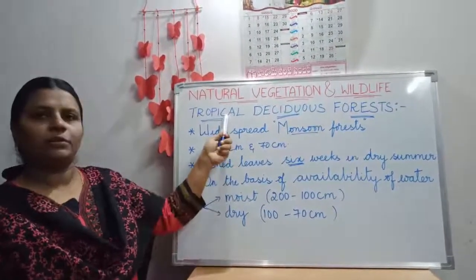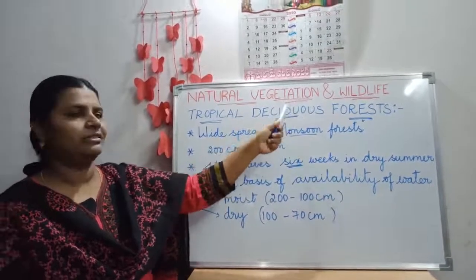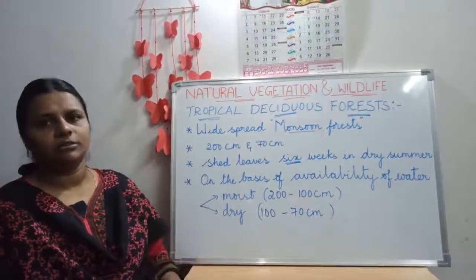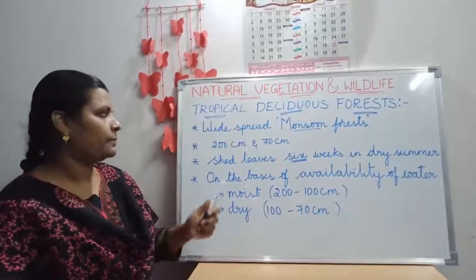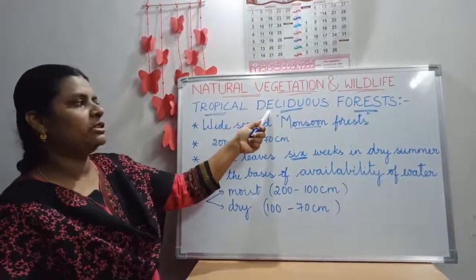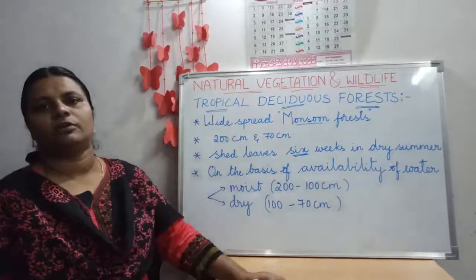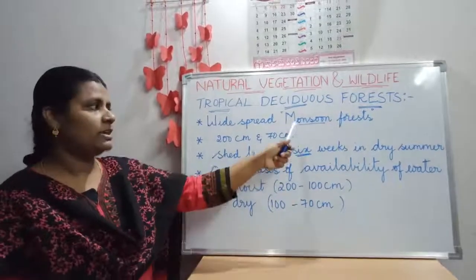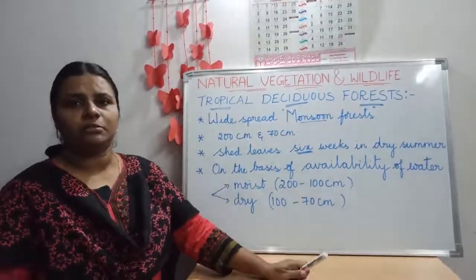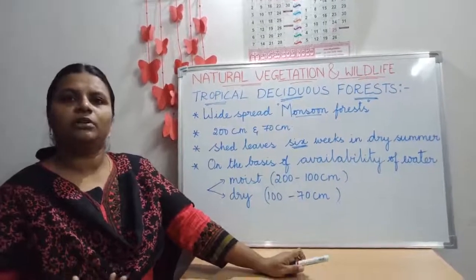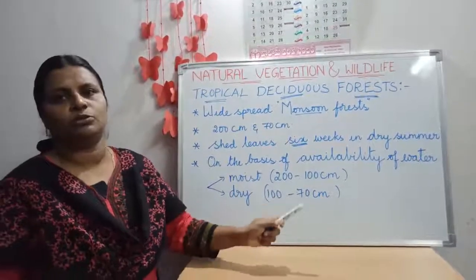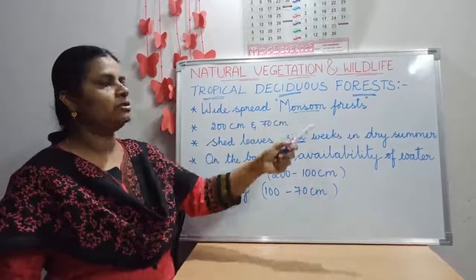So they lie in the tropical region, but the forests are deciduous. It means they shed their leaves. Why do they shed their leaves? Let us discuss. So these are the deciduous forests, children, which are widespread in most of the areas of India. They are also called monsoon forests because they grow only based on the rainfall which is received from the monsoons. That's why they are also called monsoon forests.